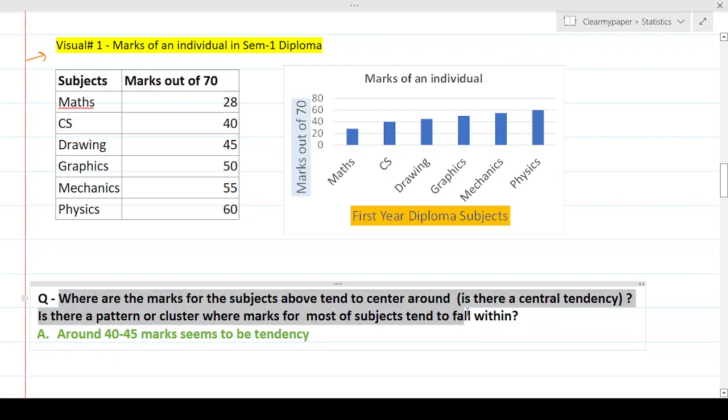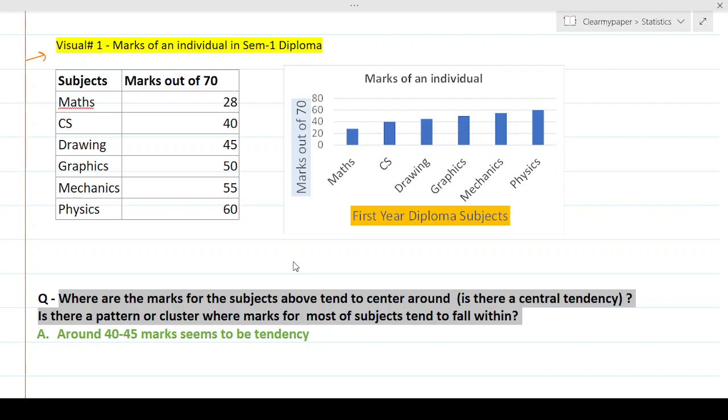If you see, I'm just focusing on here. Where do the marks for the subjects above tend to center around? Is there a central tendency? In other words, is there a pattern or a cluster where marks for most of the subjects tend to fall within? So I've just rephrased the same question in different words so that people can understand what we're trying to talk about.